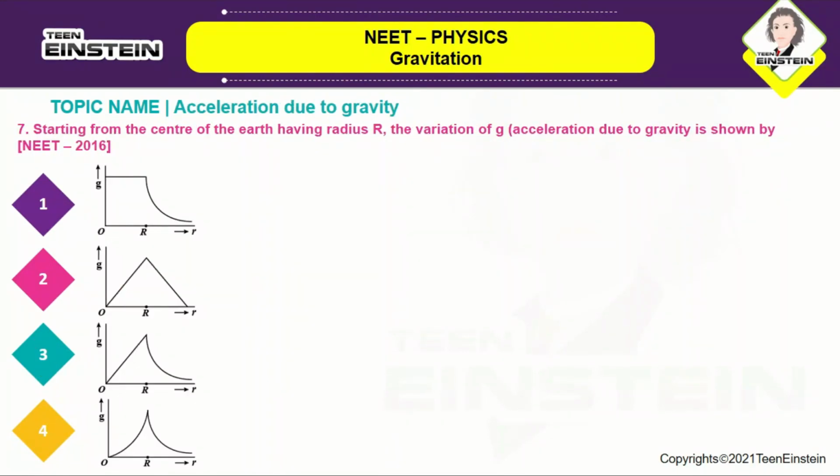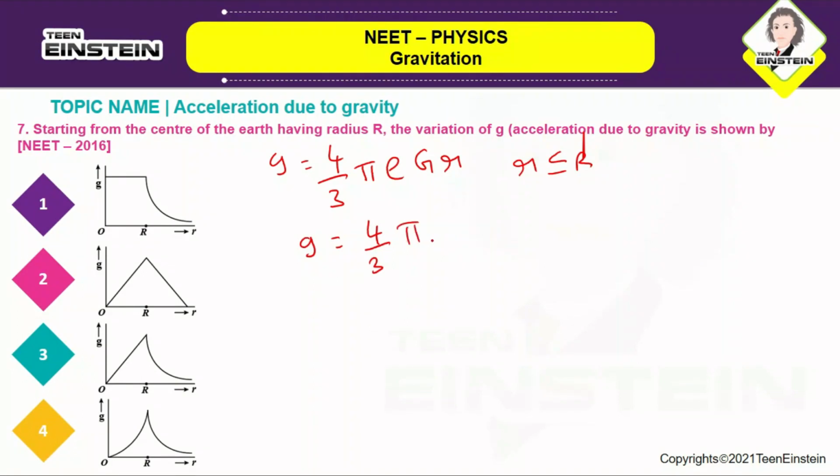Here you can see again a similar kind of graphical question, where they are saying, starting from the center of the earth having radius R, the variation of g, acceleration due to gravity, is shown by. Here again, acceleration due to gravity g is equal to 4 by 3 pi rho G r, where r is lesser than or equal to capital R. For r greater than R, g is equal to 4 by 3 pi rho R cube G by r square.